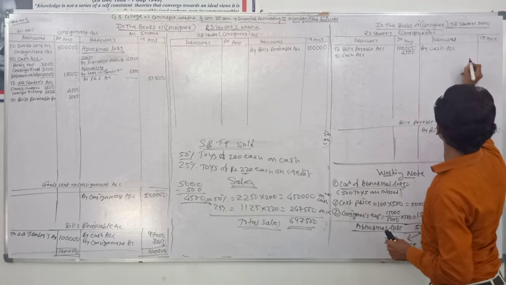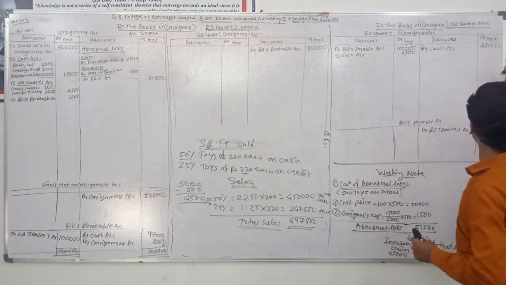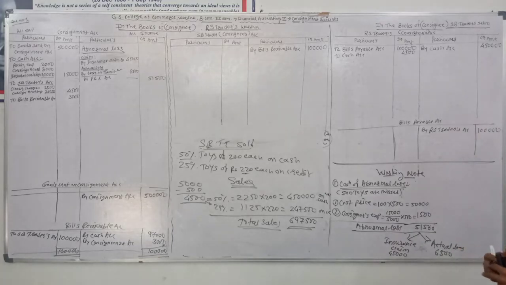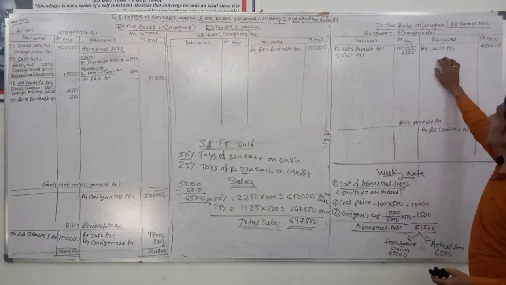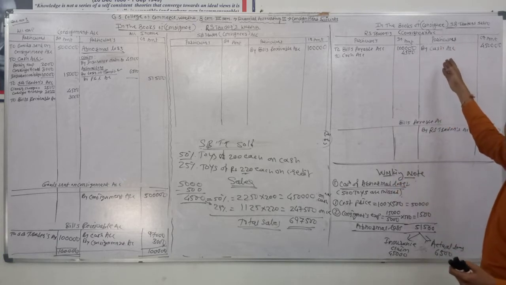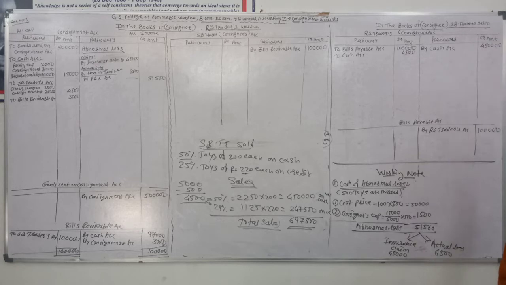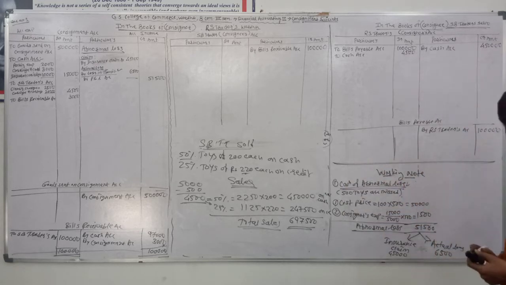So write at the credit side, by cash account rupees 4,50,000. SB Traders sold the goods on cash. At that time it passed the journal entry, cash account debit because it gets cash, and consignor, it means RES Traders account credit, because this amount is payable to RES Traders. So it is written at the credit side of RES Traders account.